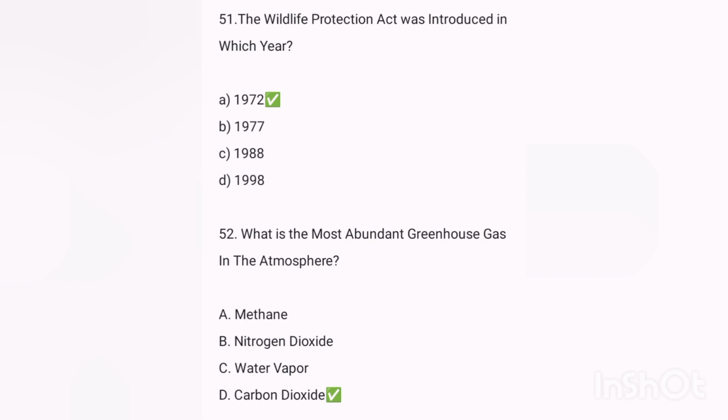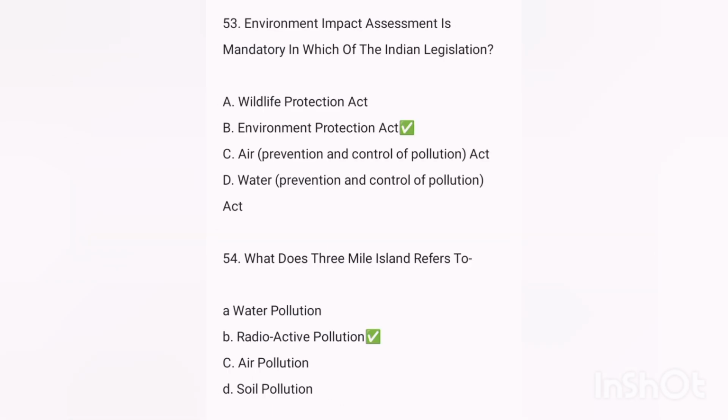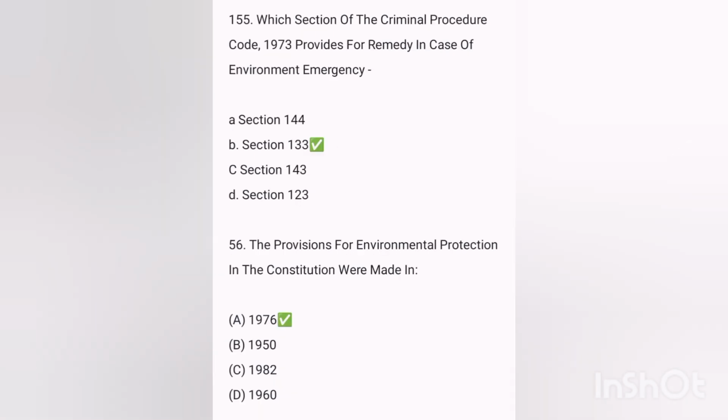Answer was carbon dioxide. Next, environmental impact assessment is mandatory in which Indian legislation? Answer, Environment Protection Act. Next, what does Three Mile Island refer to? Answer was radioactive pollution. Next, which section of the Criminal Procedure Code 1973 provides for the remedy in case of environmental nuisance?